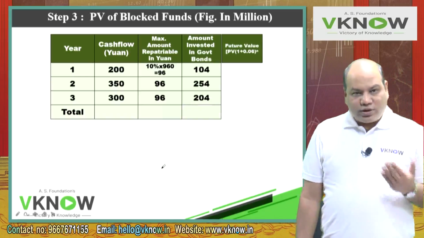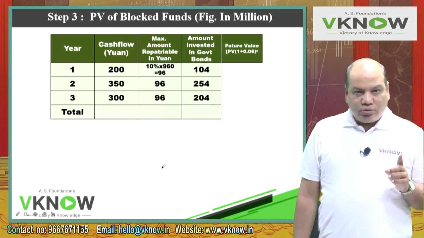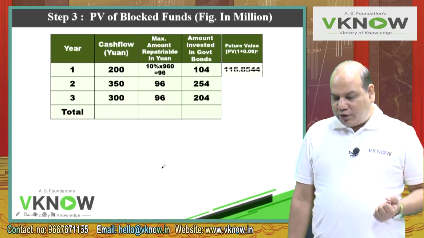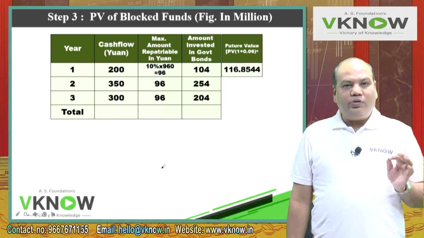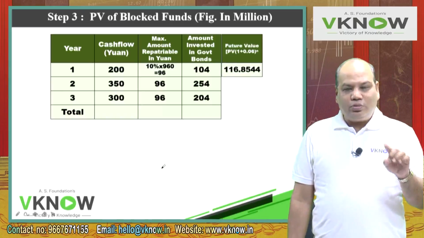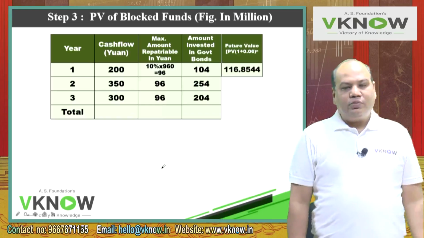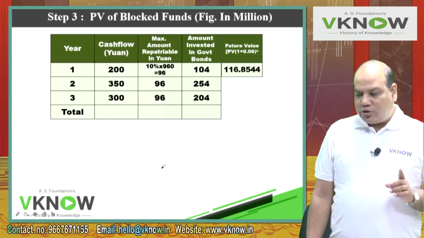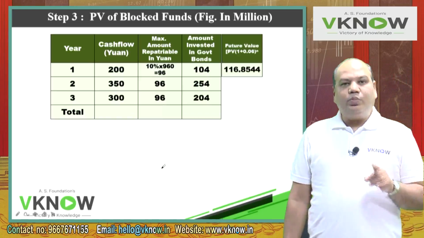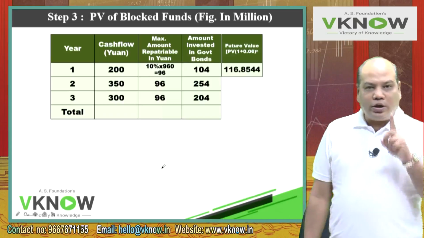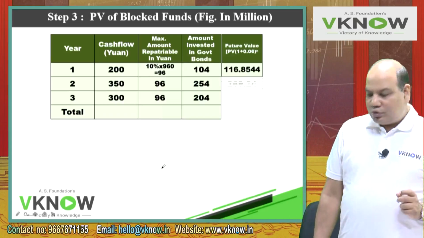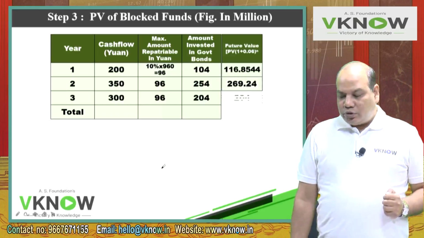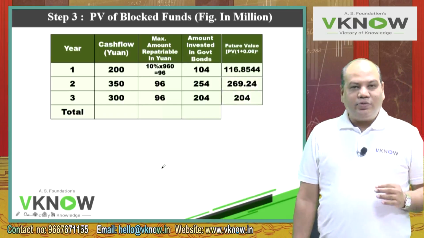And now you invest it. The first bond will be invested for 2 years. So apply the 2-year interest factor: 1.06 squared multiplied by 104. So that will give you 116. Then just take 254 into 1.06. The second bond will earn interest for 1 year. So that comes to 269.24. The third bond will not earn any interest.